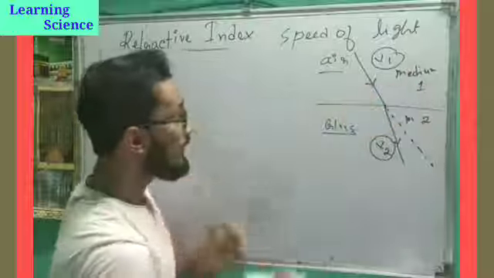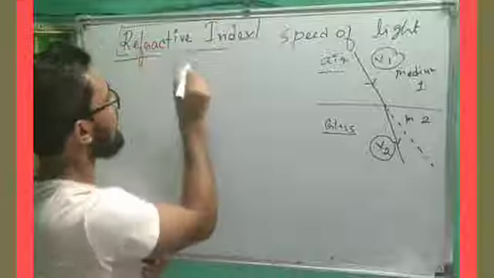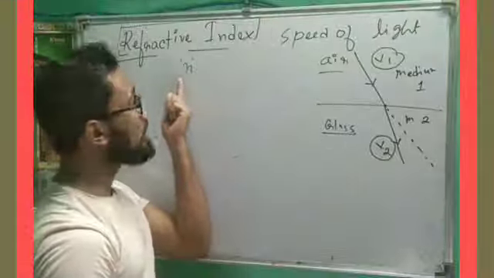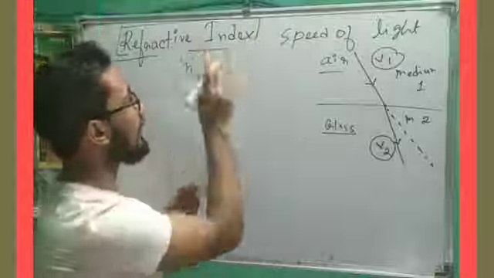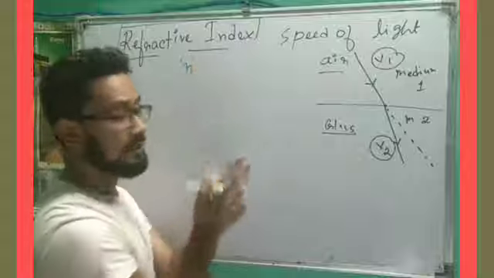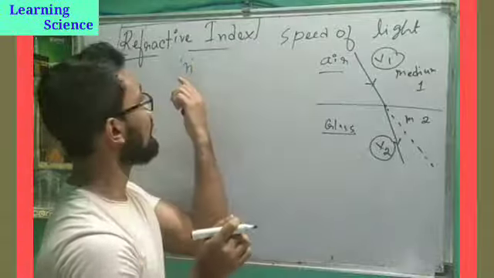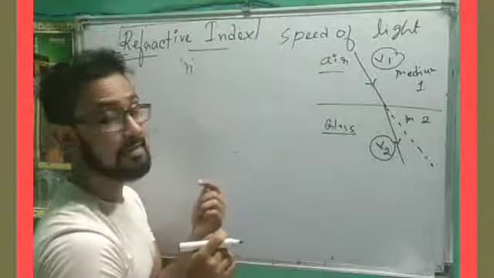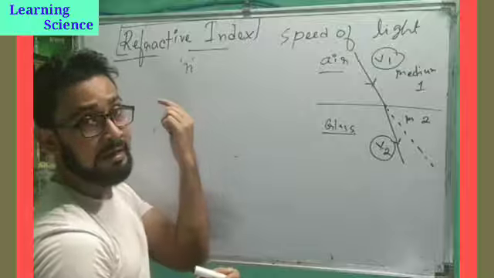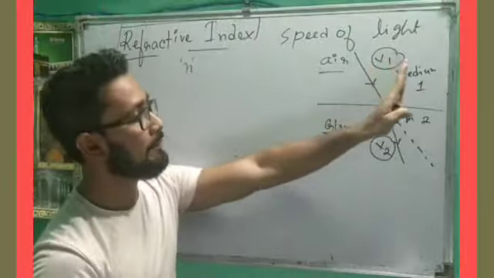We denote the refractive index with the letter n. n is the letter that we use to denote refractive index. Sometimes mu is also used, but in class 10, n is used, and usually questions are given using n. In upper classes you will find mu. So the refractive index is n.